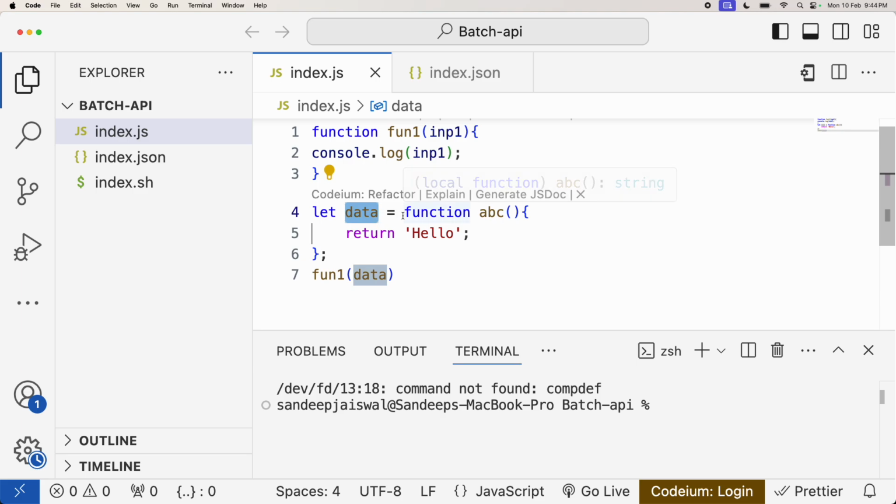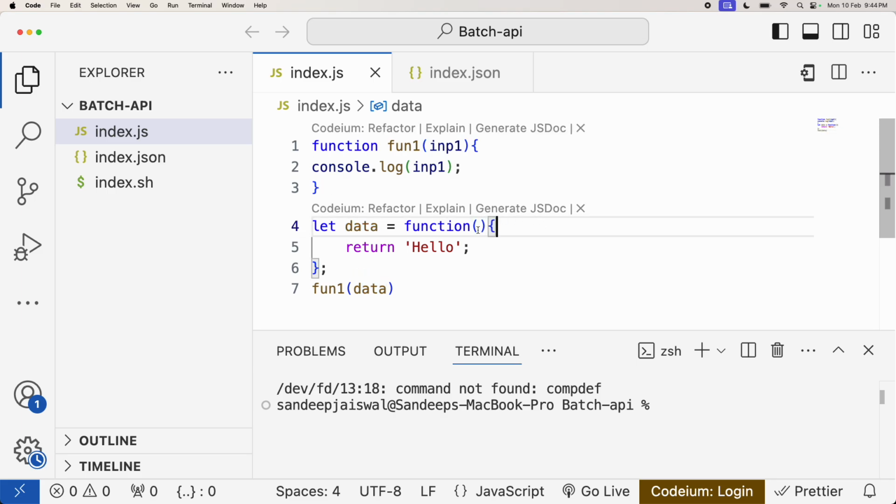So this also we can do. Now data is a function, not a plain variable. It's a variable having the function as a value. Normally we pass a string or numbers, but we can pass an entire function.